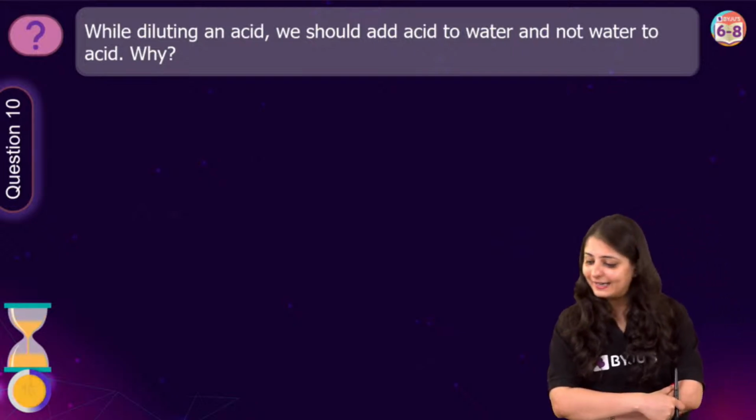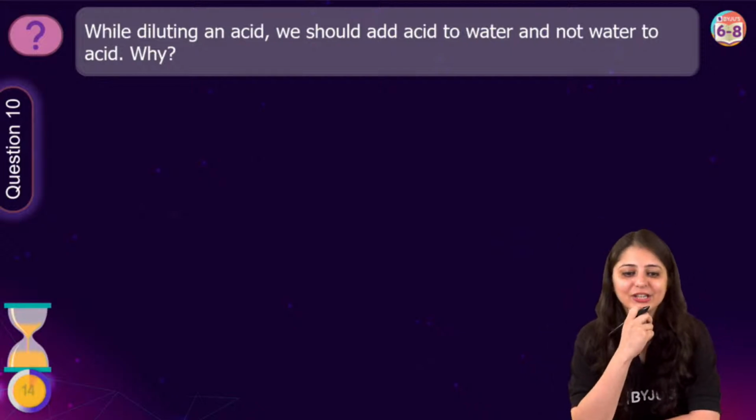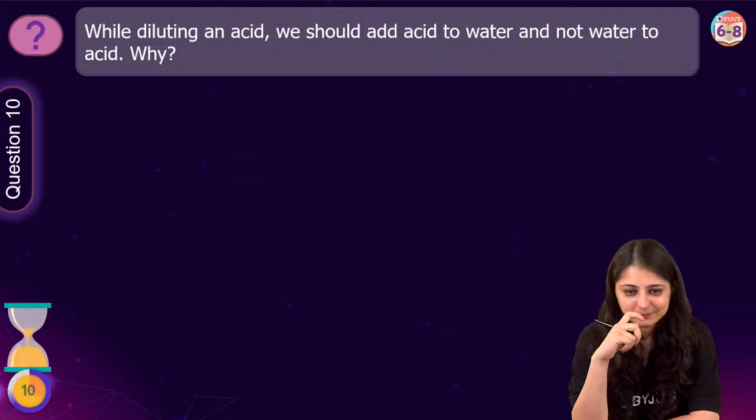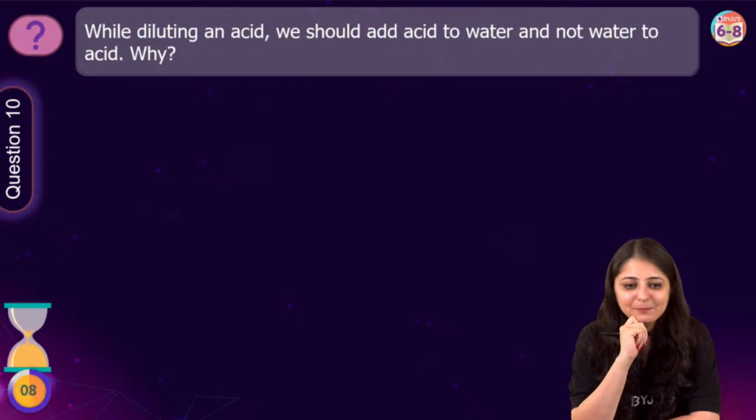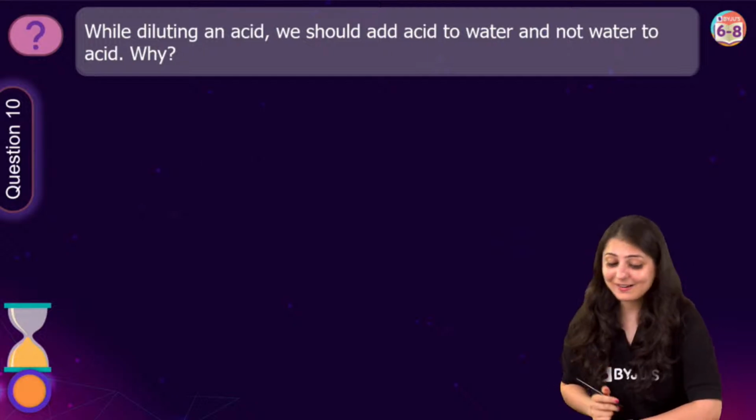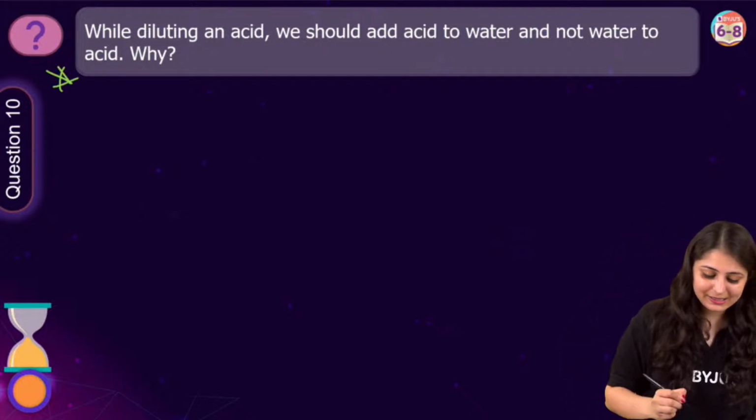While diluting an acid, we should add acid to water and not water to acid. Why? I cannot see any of the responses in the chat. That means you people are taking time to analyze the question. Ma'am, please hint de do. Water is solvent. Arya, good. Anamika, neutral. It will not neutralize. Water is a solvent because it does not react. All right, everyone, I'll star mark this question.